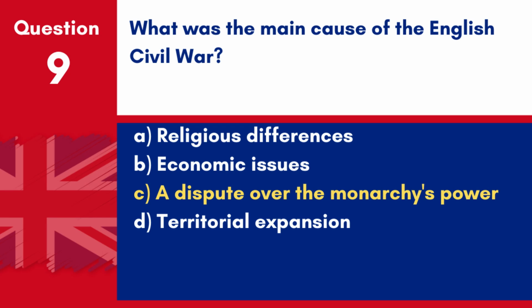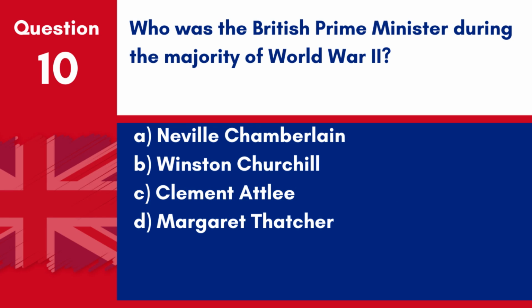Question 10. Who was the British Prime Minister during the majority of World War II? A. Neville Chamberlain. B. Winston Churchill. C. Clement Attlee. D. Margaret Thatcher. Answer: B. Winston Churchill. Winston Churchill was the British Prime Minister during the majority of World War II.